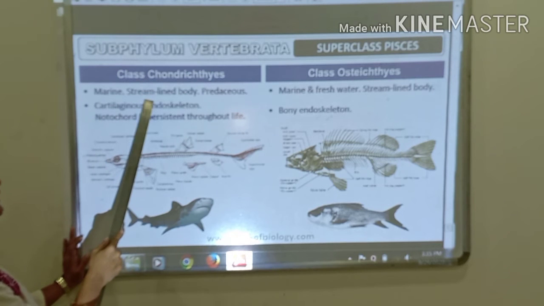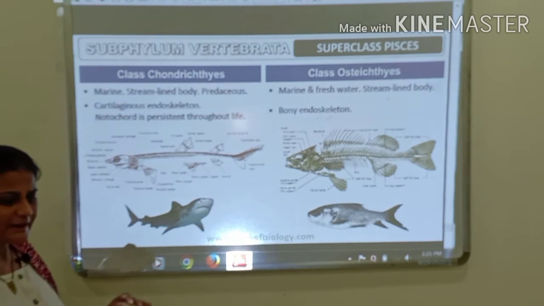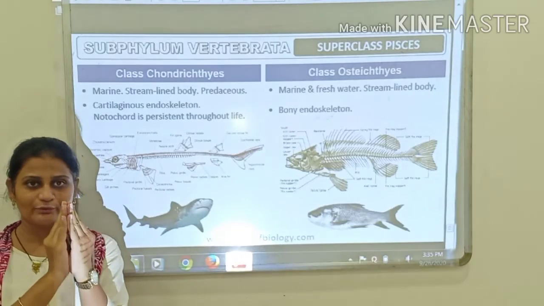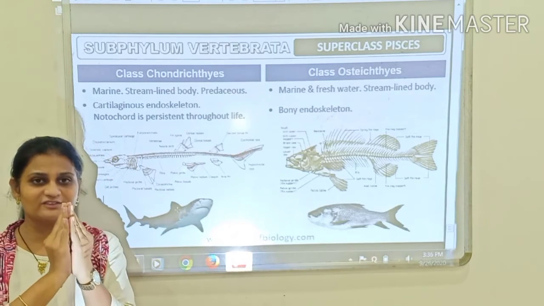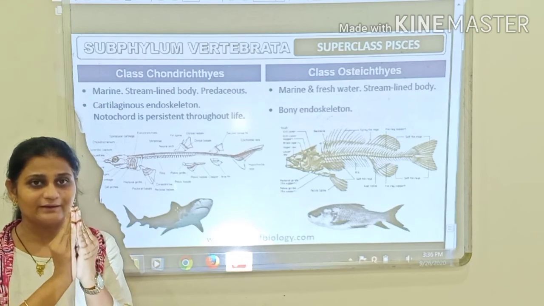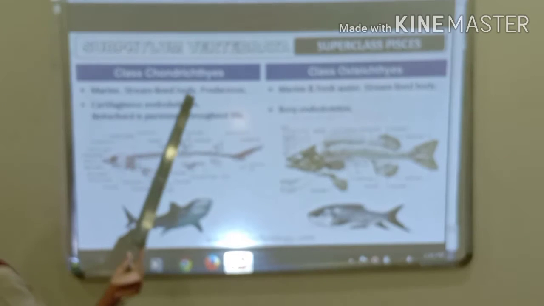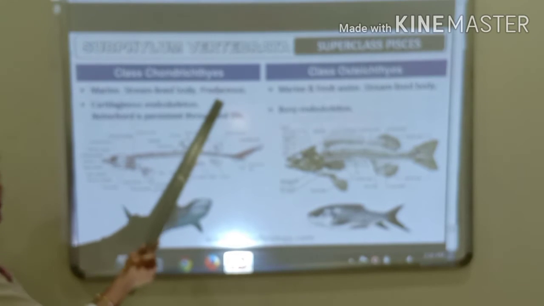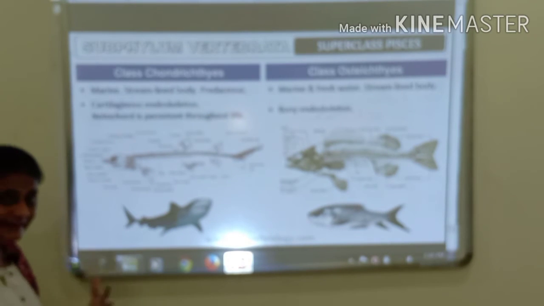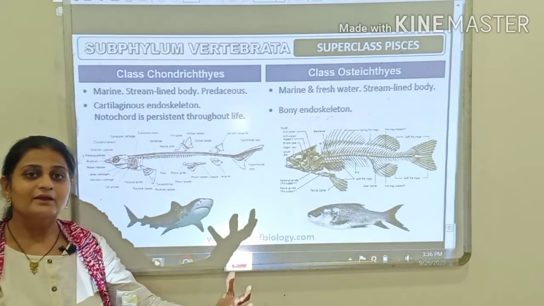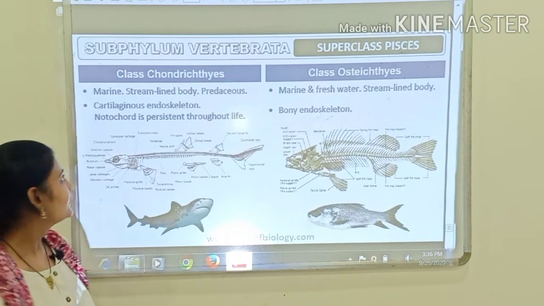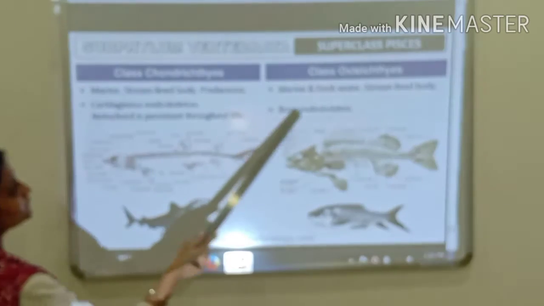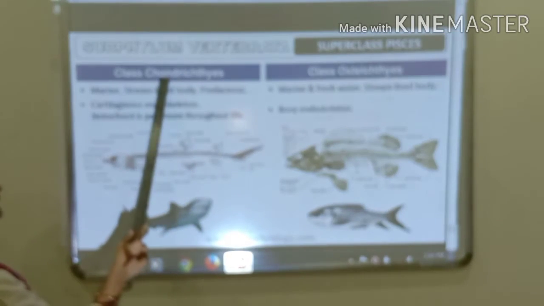They have a streamlined body. You know what streamline means, like the shape of a boat, their shape is also like that. You have seen fishes, right? The fish's body shape is like this, right? So like this, Chondrichthyes have a streamlined body and they are predaceous, means they are predators. They eat the small insects or small fishes. Okay, so that was about Chondrichthyes.